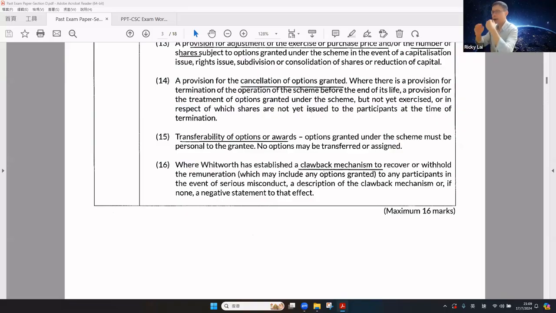A provision for the cancellation of options granted, and transferability of options or awards. No option may be transferred or assigned. Where the company has established a chargeback mechanism to recover or withhold remuneration from any participants in case of serious misconduct, a description of the chargeback mechanism or a negative statement to that effect.